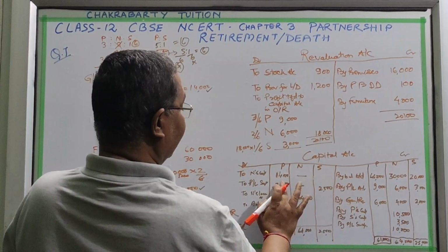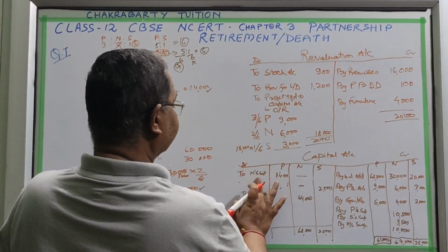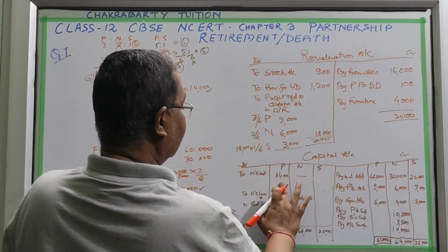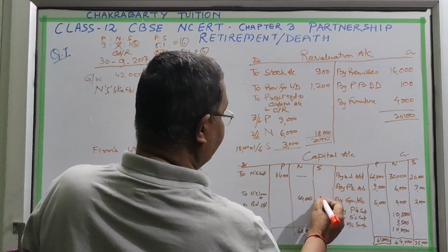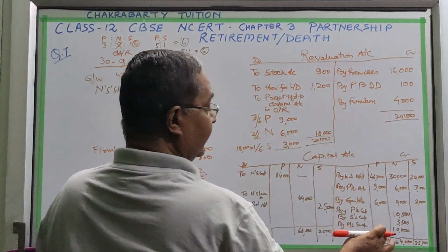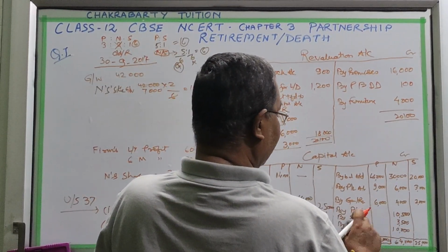Here nothing will come. So his capital will be 25,000, and here the suspense clearing is okay.